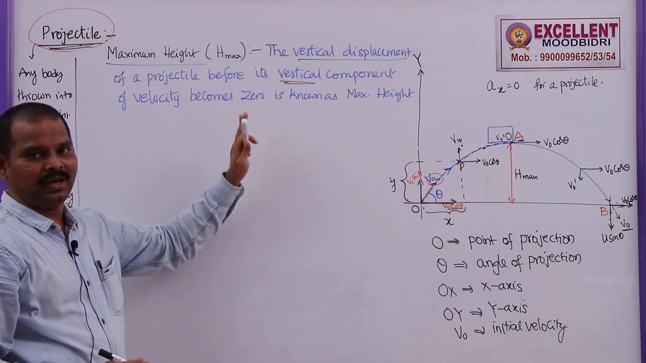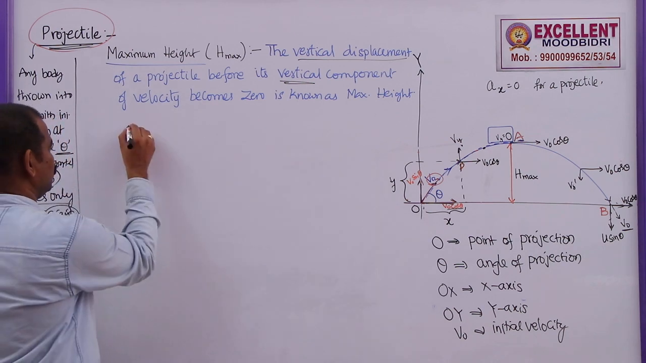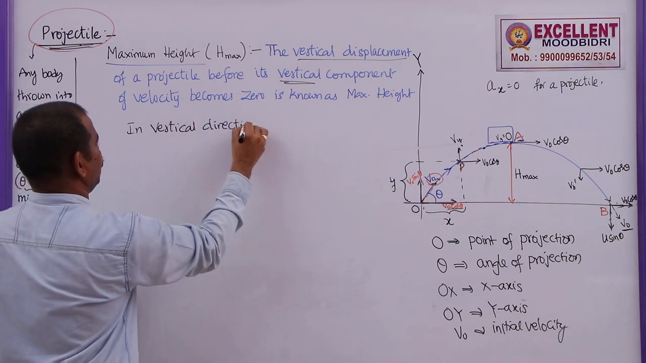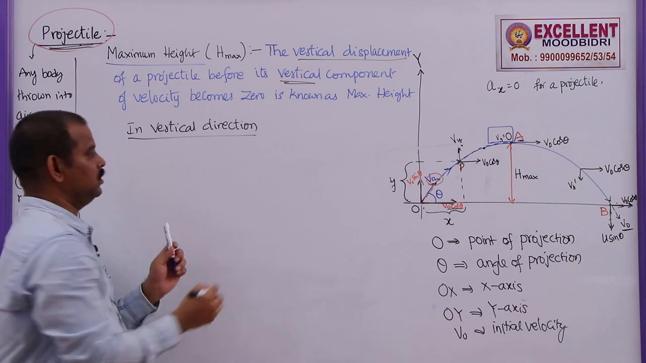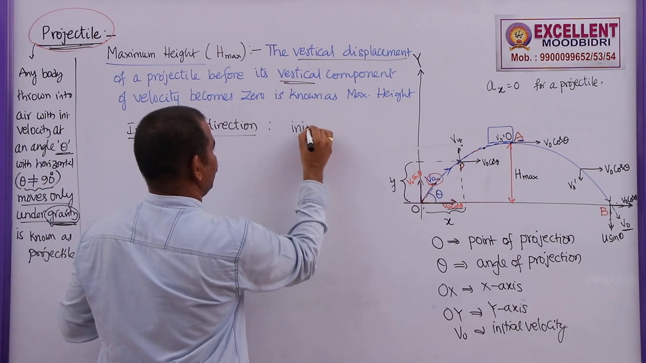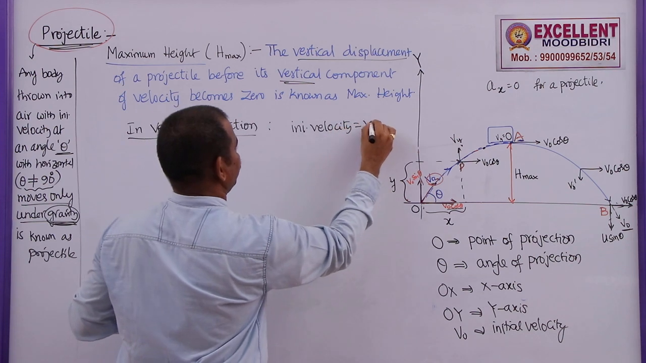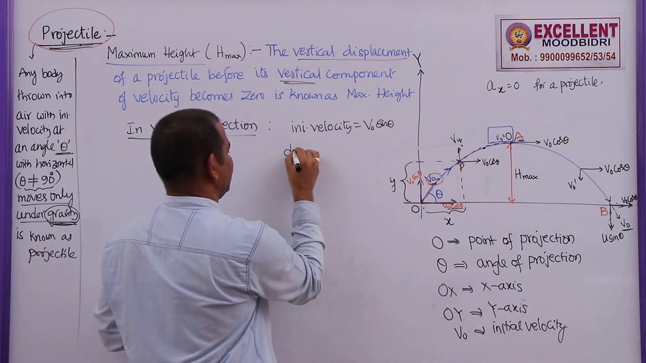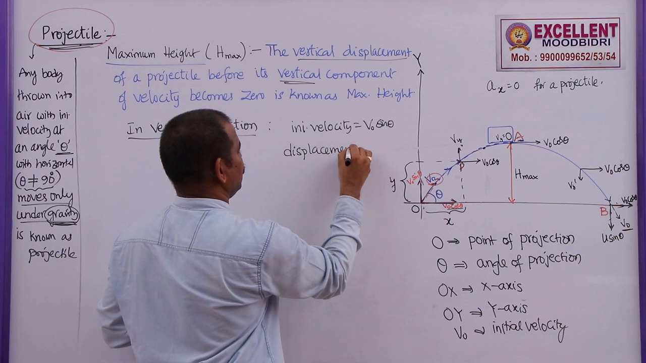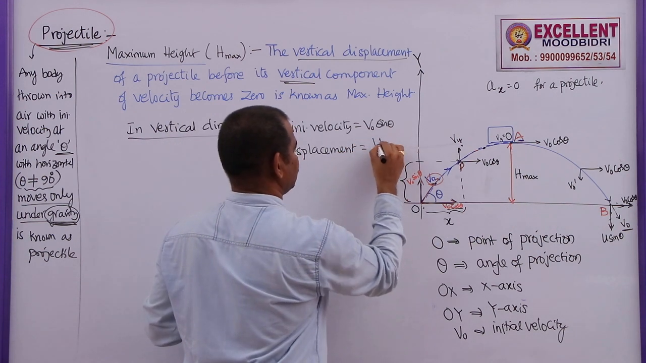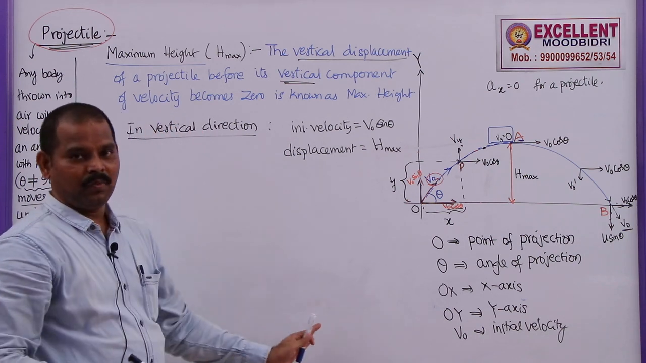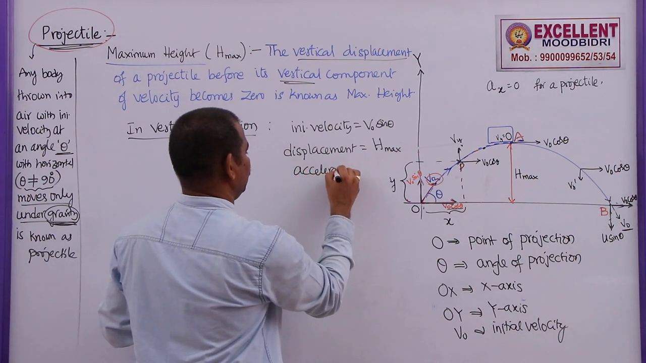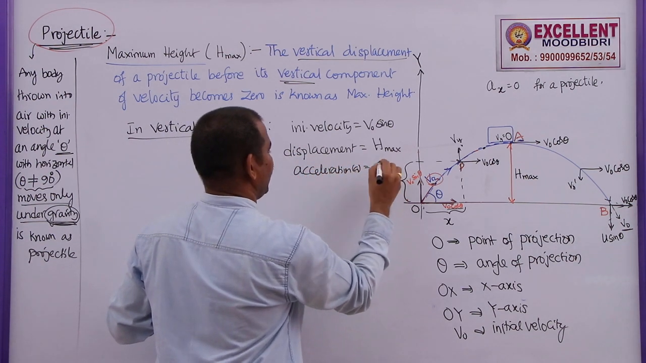For this I need to write the data which is known to us in the vertical direction, that is, along the y-axis. Here the initial velocity is V0 sin theta, and the vertical displacement is H max. When the body is going up, the acceleration is downwards, so the acceleration is negative: minus g.